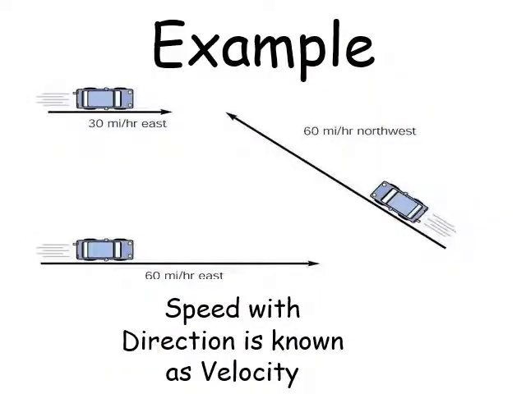An example of velocity: speed with direction is known as velocity. So 30 meters per hour east, 60 meters per hour north, 60 meters per hour east. So direction we have to specify in case of velocity.